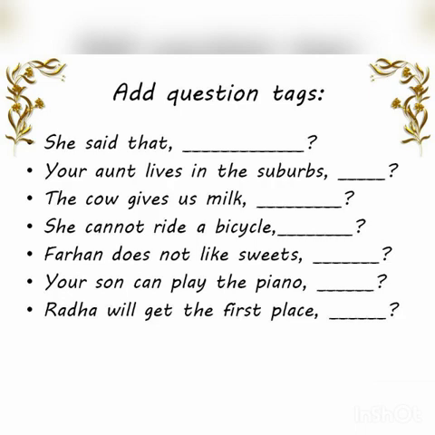She cannot ride a bicycle. Farhan does not like sweets. Your son can play the piano. Radha will get the first place. Apply the 3 steps and surely you can frame the tags.